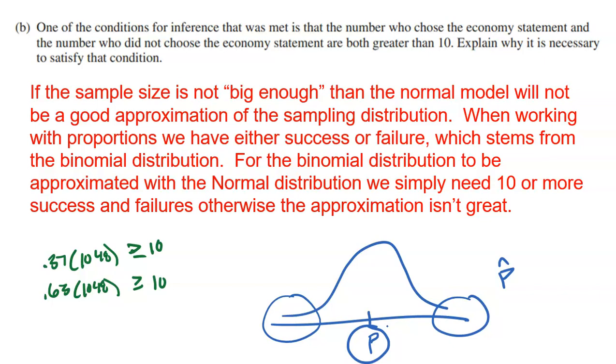Really, it all comes down to the binomial distribution. When you're working with proportions, you have either success or fail. They either chose the economy statement or they did not. And if you recall, to transition from the binomial distribution to a normal distribution, the requirement is that we have 10 or more successes and failures, or that transition from the binomial model to the normal model is honestly just not going to work out and be good enough. So that's why we need those 10 successes and 10 failures.